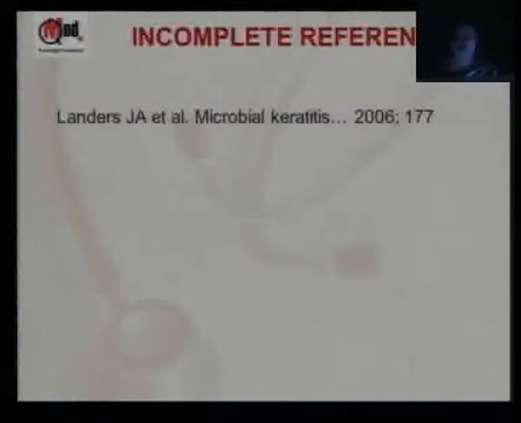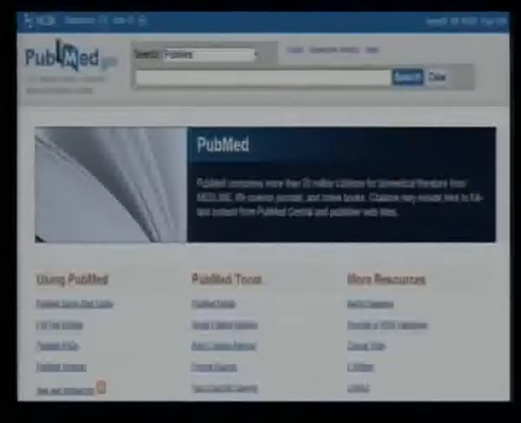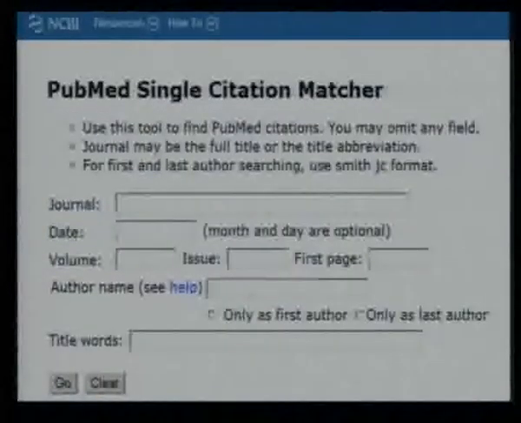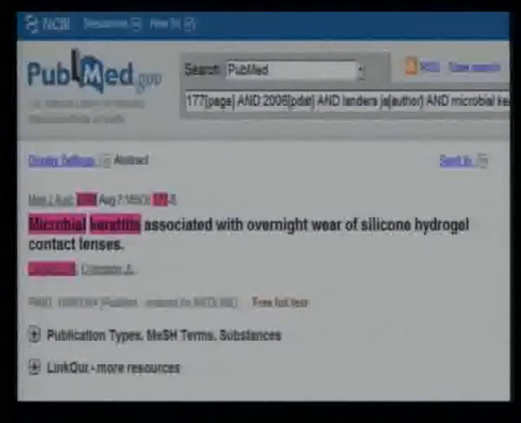So a reference like this. We don't have the full title. We don't have the name of the journal. We are not sure whether 177 is volume or page. Again, the home page. There's a link to something called single citation matcher. Okay. Sounds easy now. So feed in whatever you know. Landers JA, the first two title words, year, take a guess, 177 is first page, and click go, and here we are. If we had fed it in volume, it would say nothing found. You come back and do this. So we have the full reference.